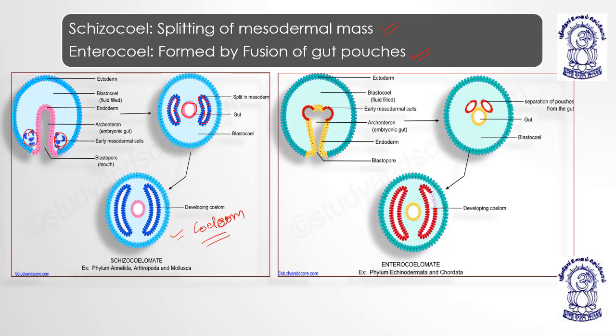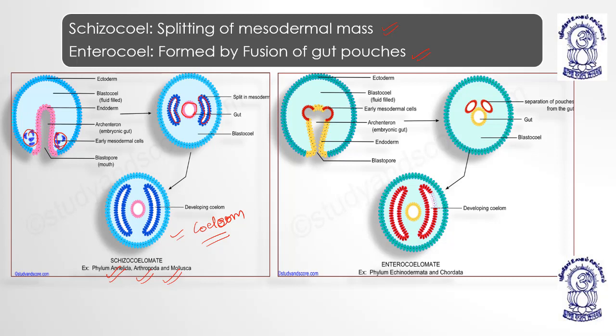Right now, the coelomate organisms you have studied, especially annelids, belong to schizocoelom. Arthropoda belong to schizocoelom. Mollusca belong to schizocoelom, right? Because they are formed by the split in mesoderm. Mesodermal cells are breaking down and they are basically making a group or assembly.